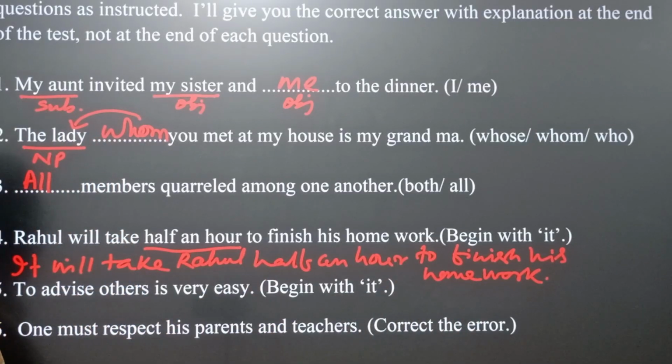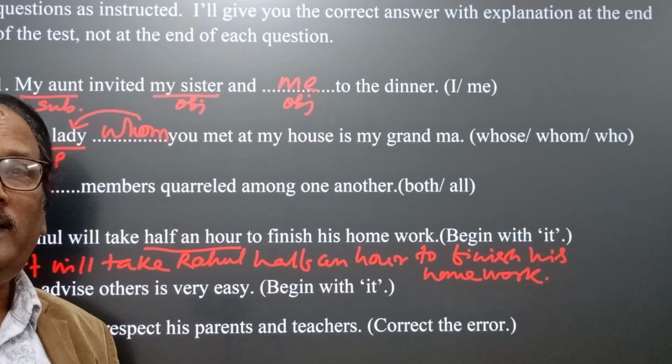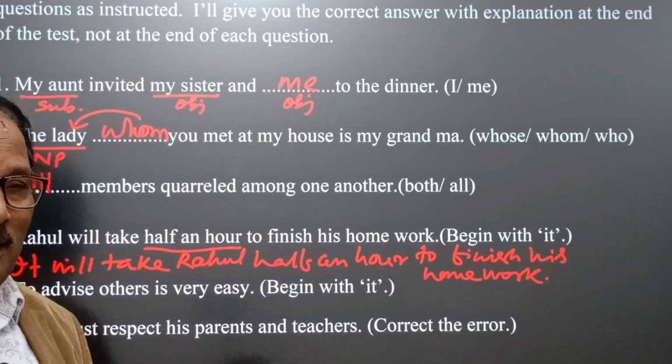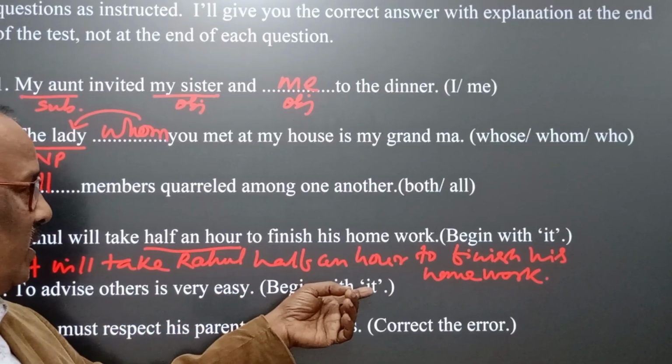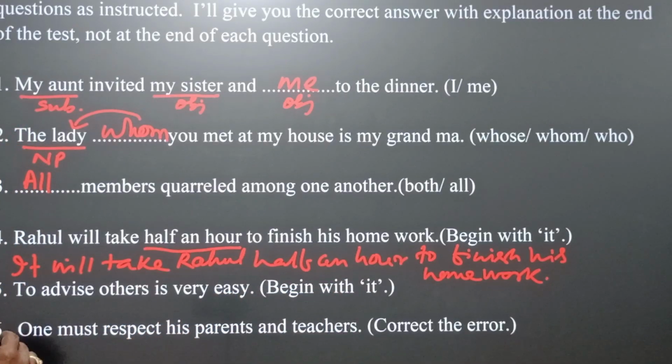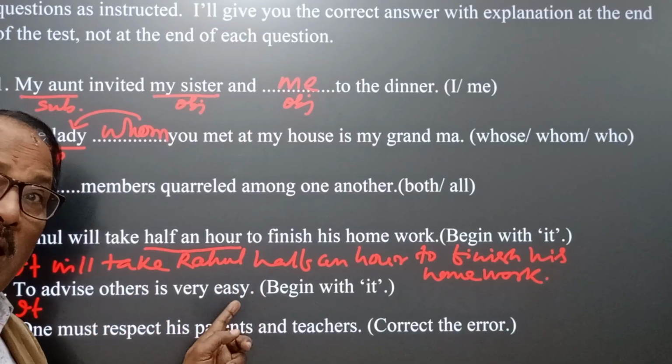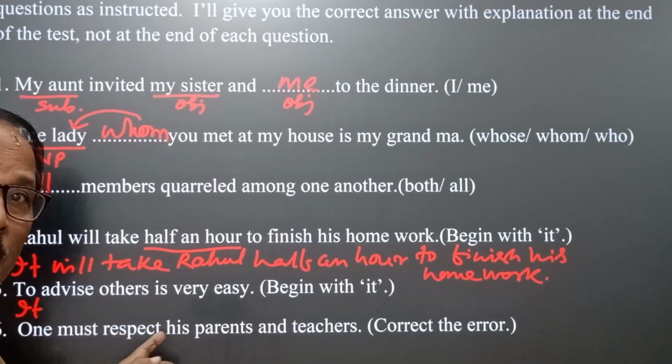This is the answer. Number 5. To advise others is very easy. It is very natural, and here begin with it. If we begin with it, definitely the answer will be, it is. Then, this is the predicate part, we have to take the predicate part after it.